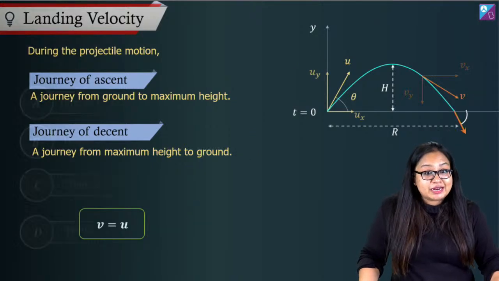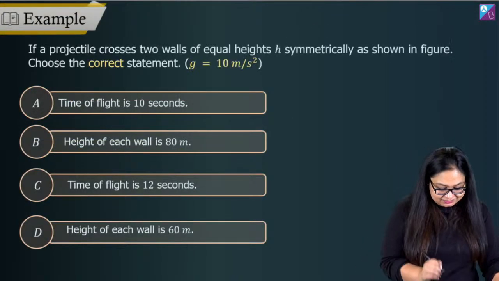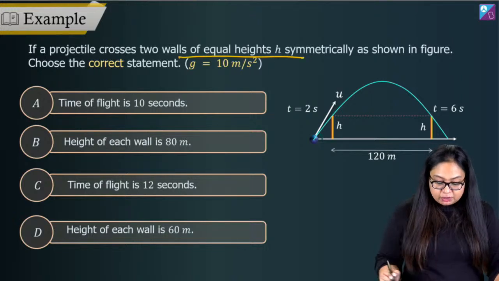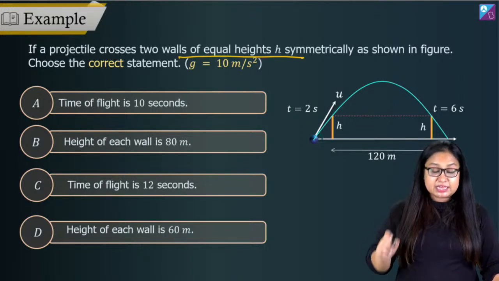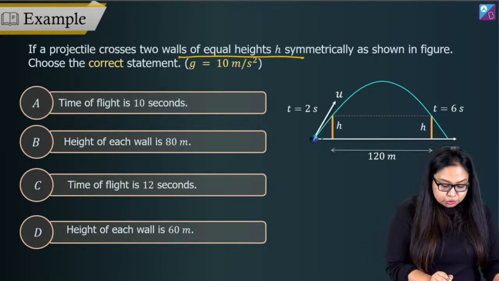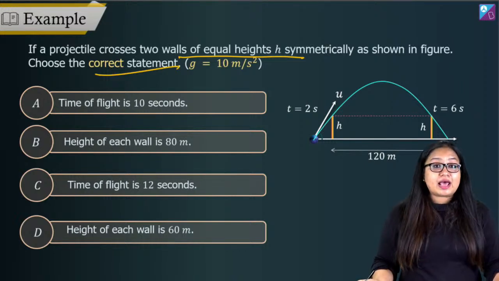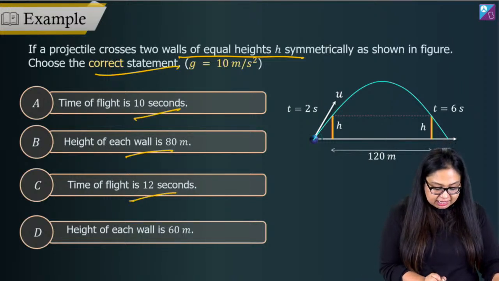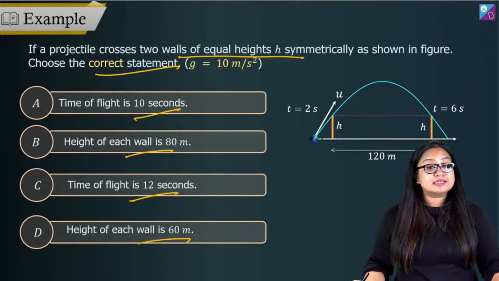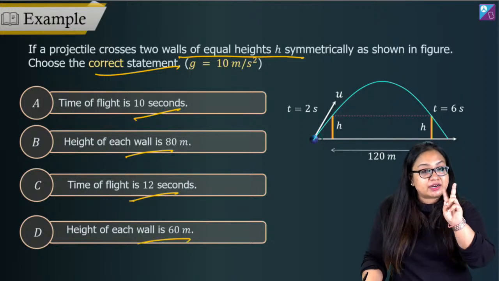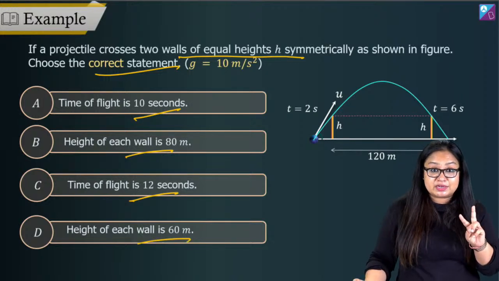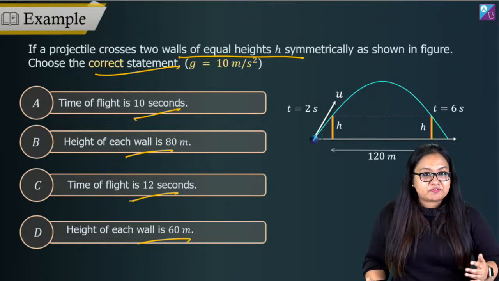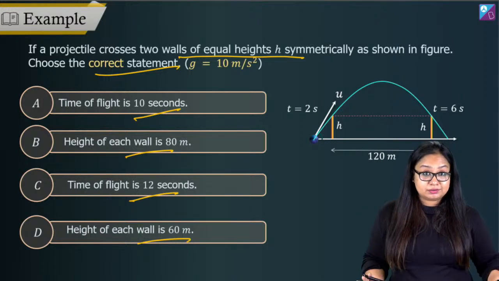Let's move on now. Let's solve another question. If a projectile crosses two walls of equal height h simultaneously as shown in the figure, then choose the correct statement. Time of flight is 10 seconds, height of each wall is 80 meters; time of flight is 12 seconds, height of each wall is 60 meters. So basically, we have to check two values in this question, right? Come on, quickly tell me, in this scenario, what is the time of flight and what is the height of the wall?